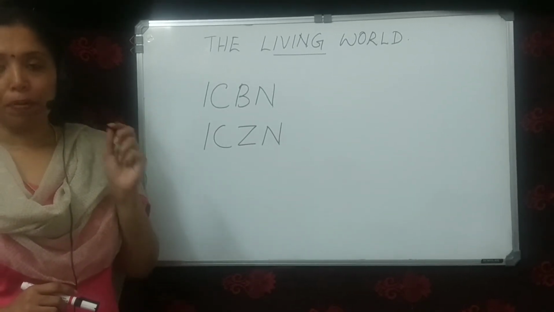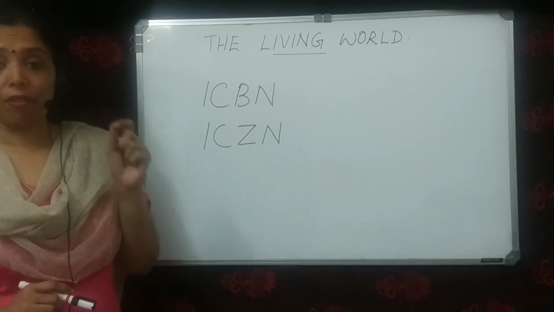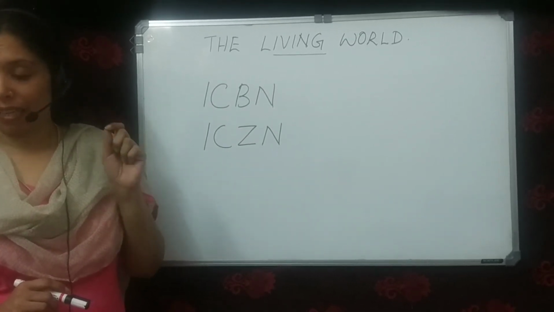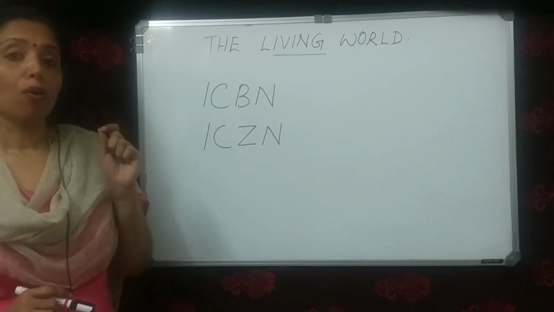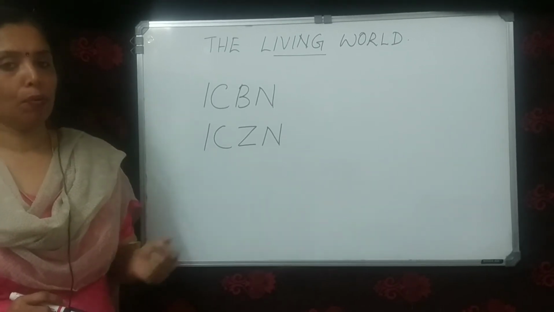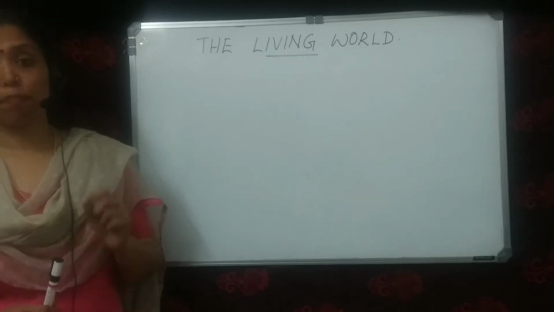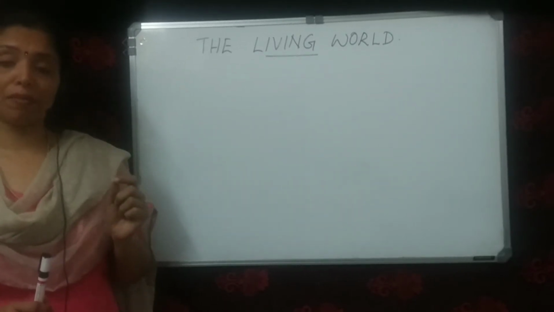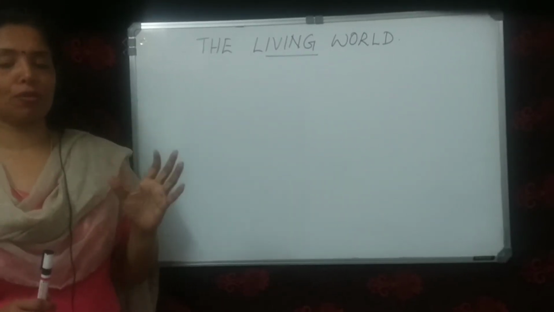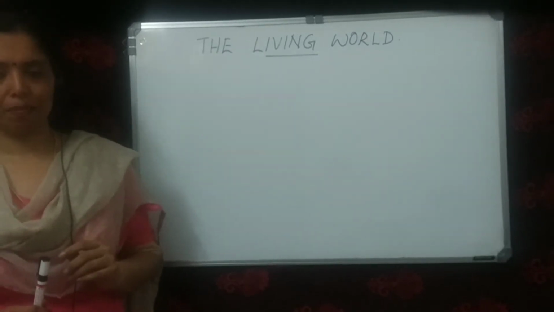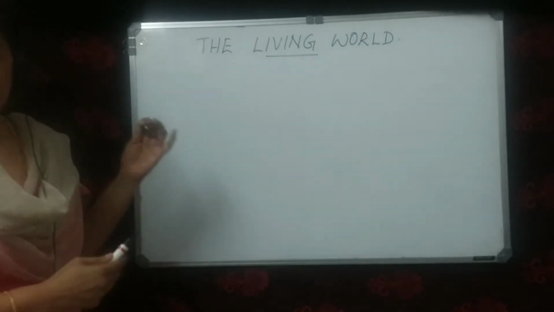And what is the purpose of giving scientific names? Scientific names ensure that each organism has only one name all over the world. Now, the earliest scientific names were polynomials. Polynomials means several names were used to denote a particular organism. I'll show you an example.